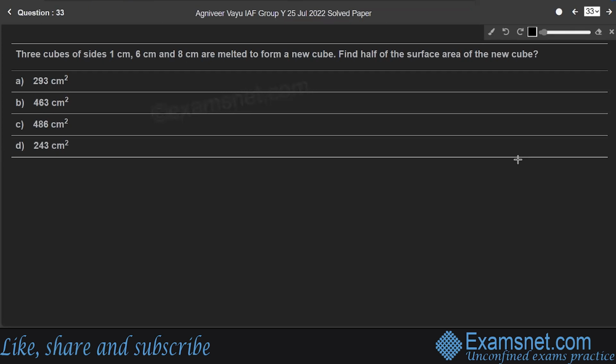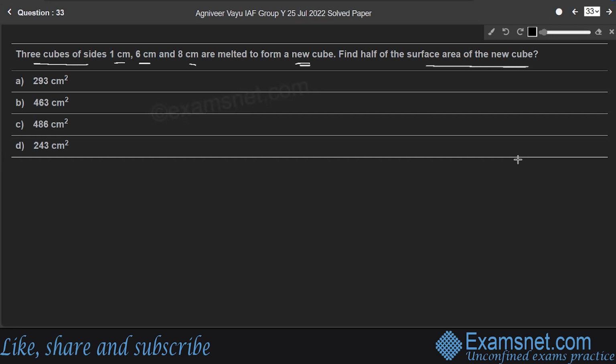Question 33. 3 cubes of sides 1 centimeter, 6 centimeter and 8 centimeter are melted to form a new cube. Find half of the surface area of the new cube. So here, students, 3 cubes are melted to form a new cube.